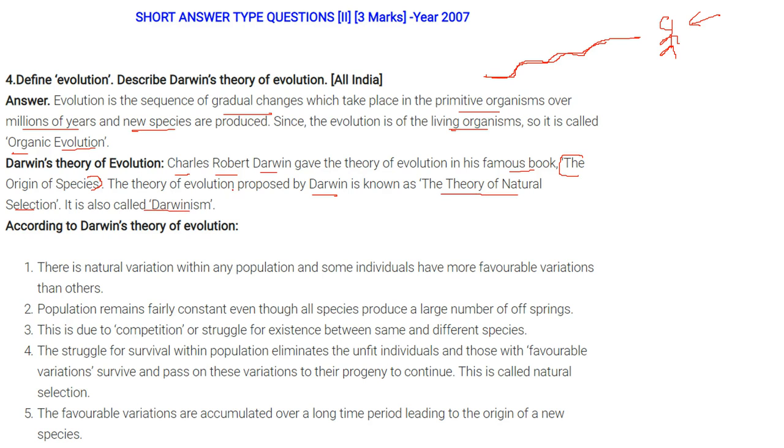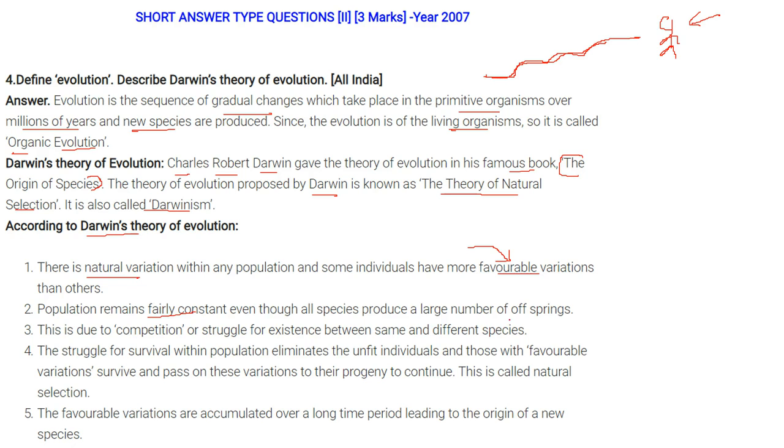According to his theory, there is natural variation within any population, and some individuals have more favorable variations than others. It is normal that the next generation will have certain variations, but some of them will have favorable variations.